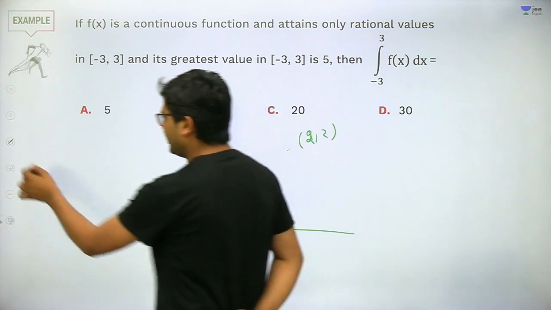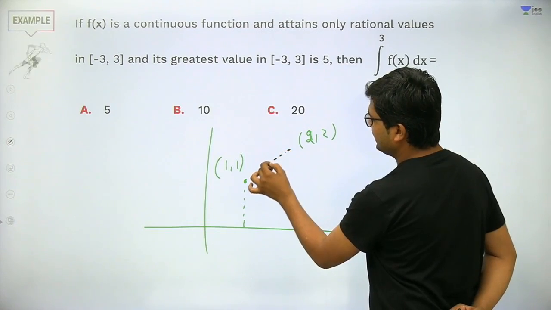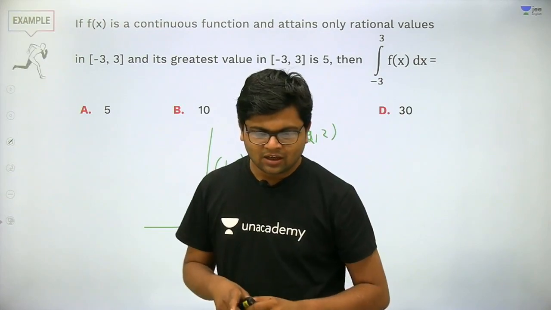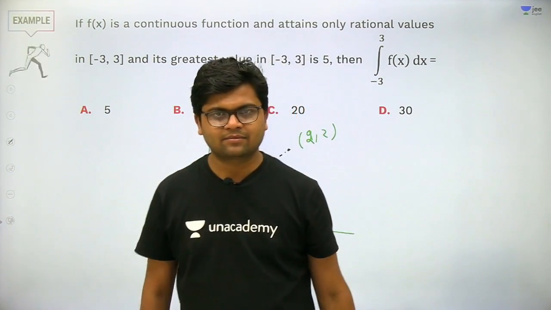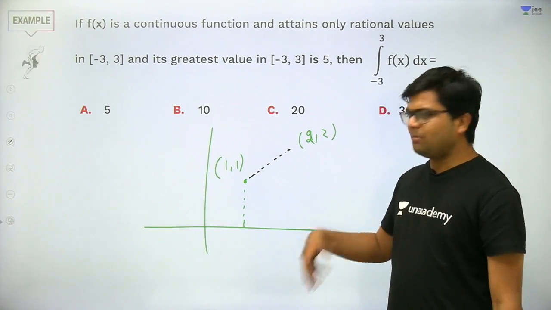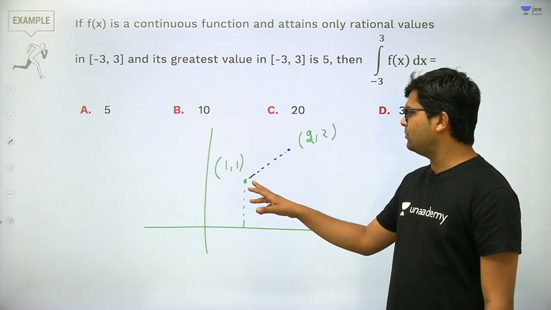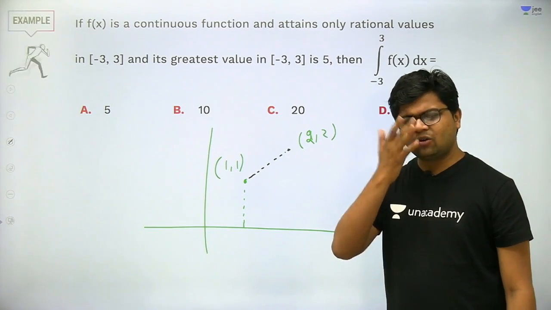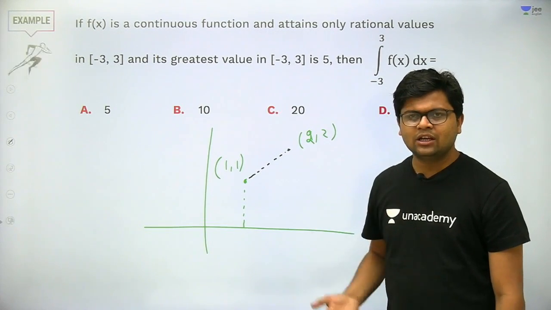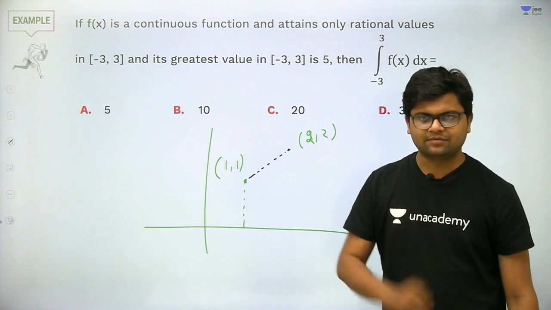Now, if somebody asks you how many rational numbers are there in between these 2 points, you will say infinite. And if somebody asks you how many irrational numbers are there, you will say infinite, because if you go from 1 to 2 on x, not y, there are infinite values which can be rational and infinite values which can be irrational.